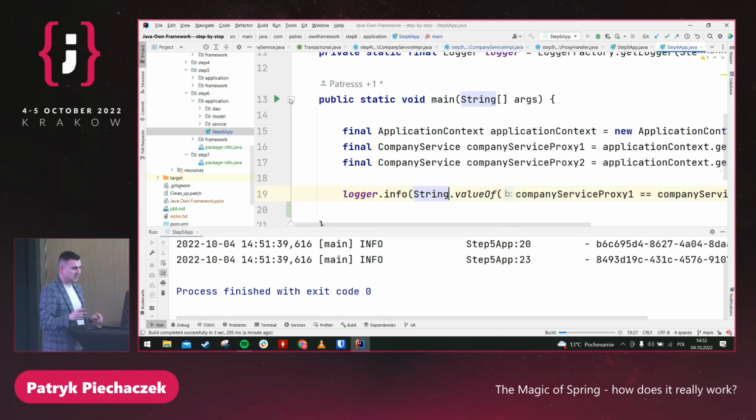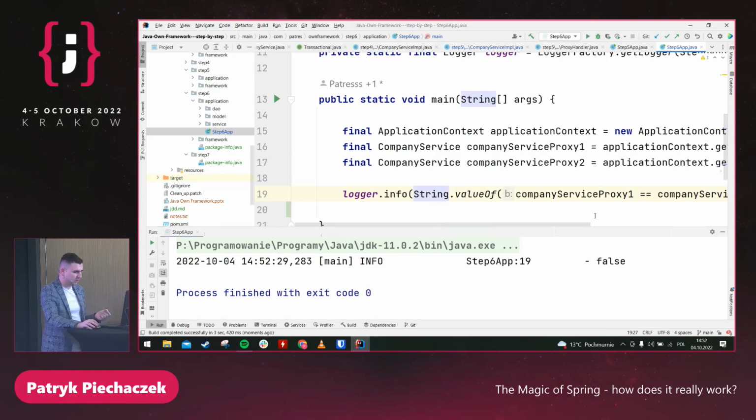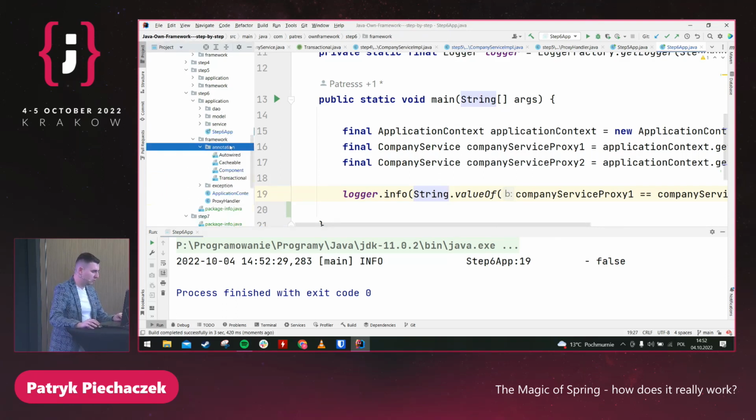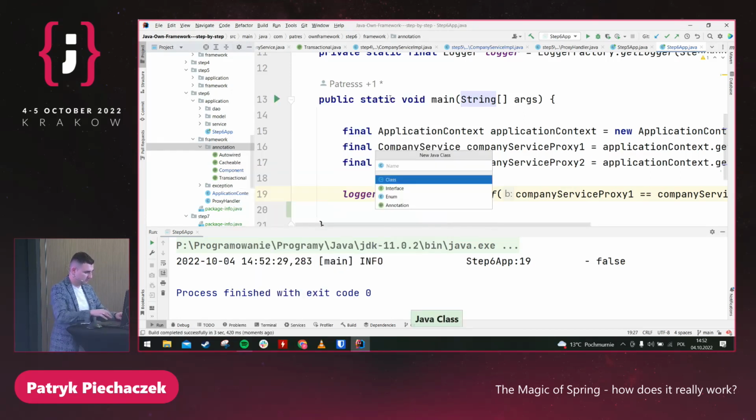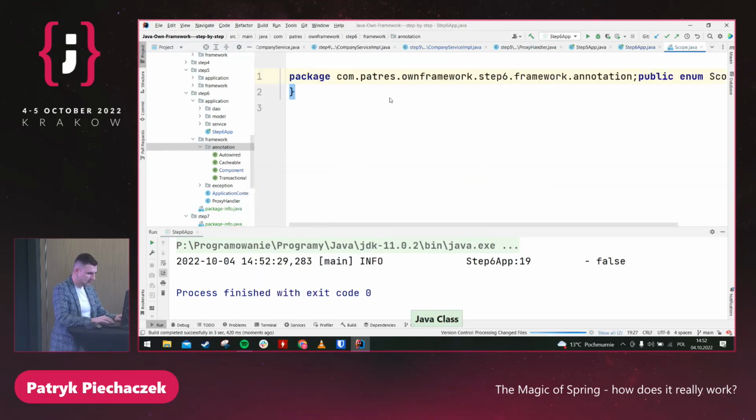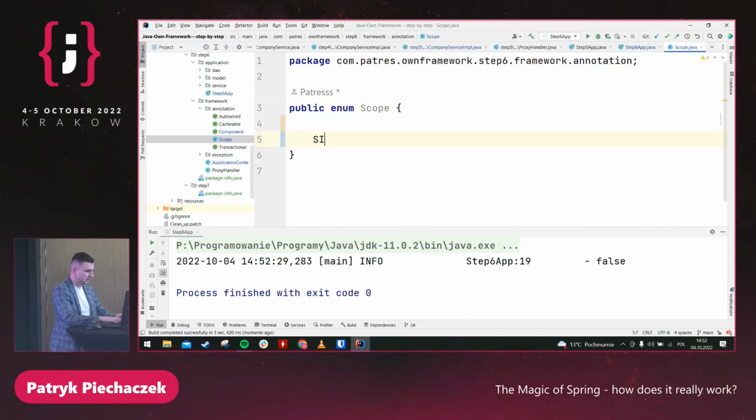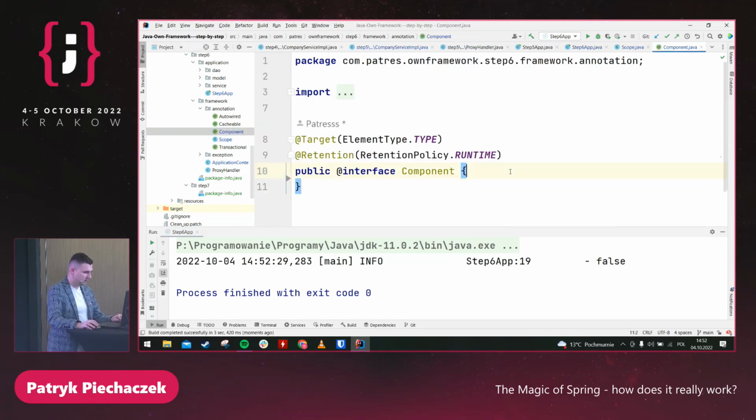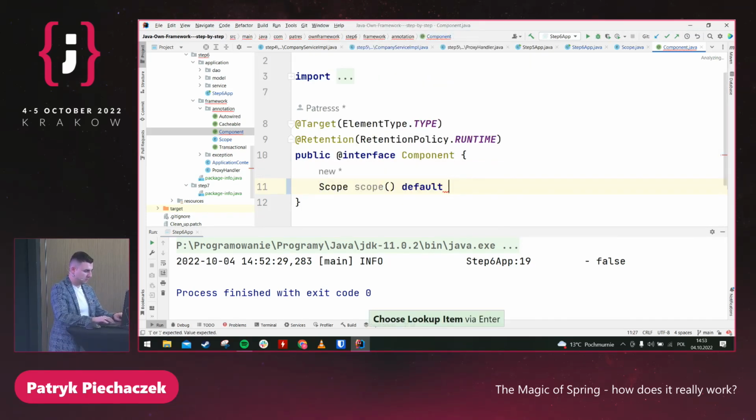Yeah, exactly the same, because singleton is the default scope of the Spring, so it's the main difference between our application. We have a different object, but it's not a big problem, because in my framework, we can create a new enum Scope. And let's keep it simple, only 2: singleton and prototype. So now we are using prototype, so we are always creating a new bean. So here, I can just create a scope with default value singleton.